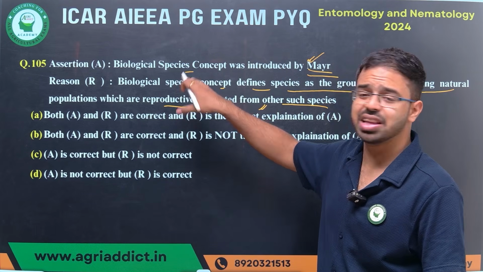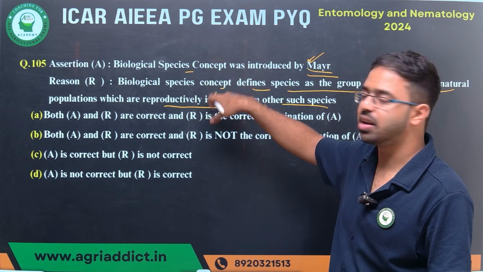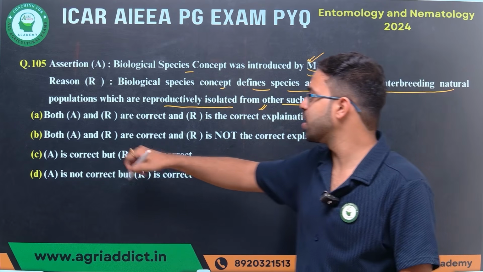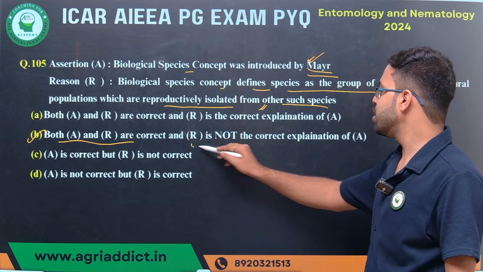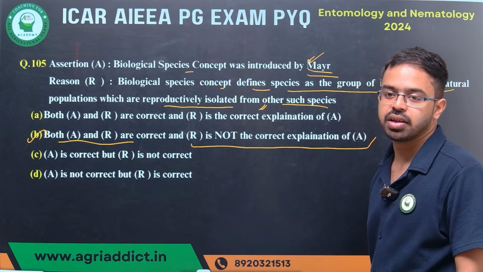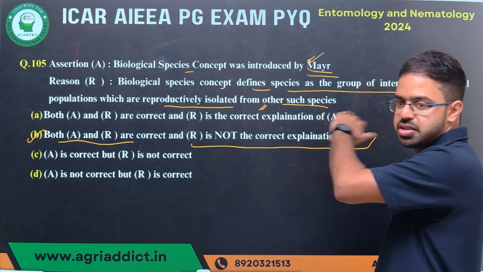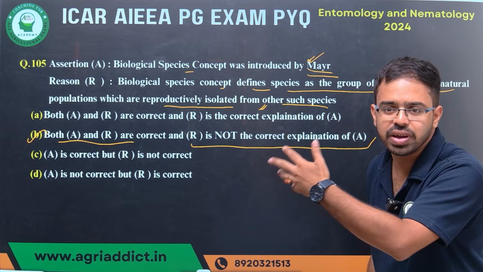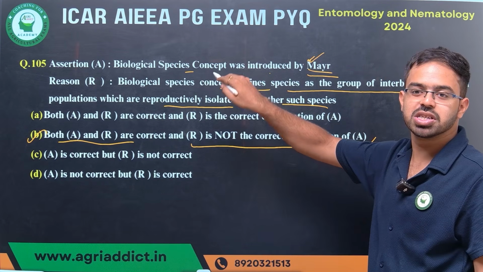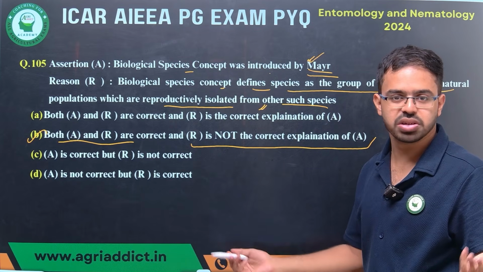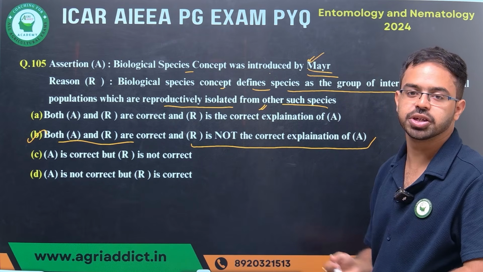Such kind of things are not reflected in these two statements. That's why you can go with both assertion and reason are correct and R is not a correct explanation of A. We'll read this reason and find whether it is the correct explanation of the biological species concept introduced by Mayr. Definitely your answer is B.